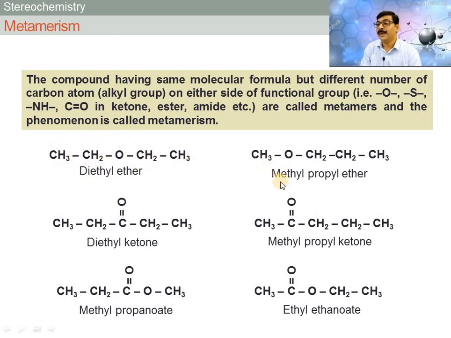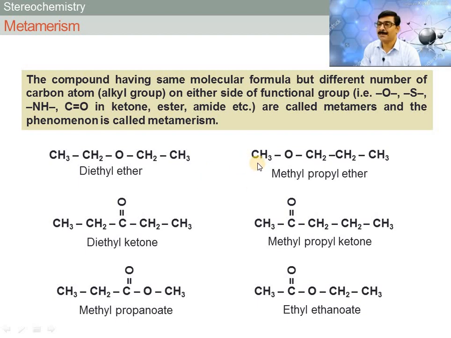But in methyl propyl ether, one alkyl group is CH3 and the second one is propyl, that is CH2CH2CH3. Means on one side a methyl group is present and on the other side a propyl group is present. But in diethyl ether, the same ethyl groups are present on both sides of the functional group, and so they are metamers to each other.